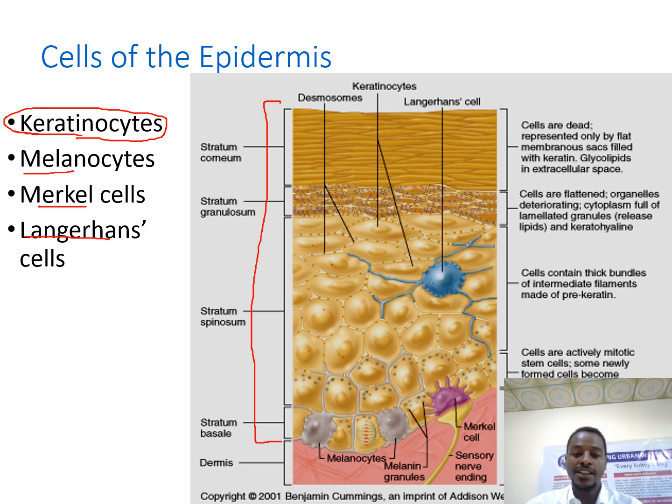Look at the layer at the base. What do you see here? It is nearly 1 layer. Second to it, we have multiple layers of keratinocyte cells, which we call the stratum spinosum. The base one is the stratum basale, then the stratum spinosum. Here we have the stratum granulosum, and on the surface we have the stratum corneum. But there might be a stratum lucidum in thick skin, that is optional.